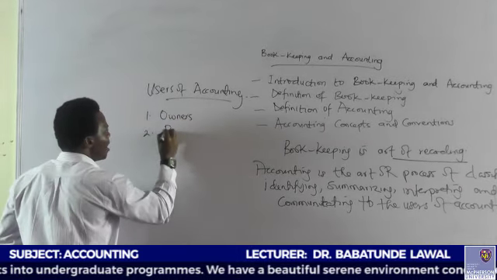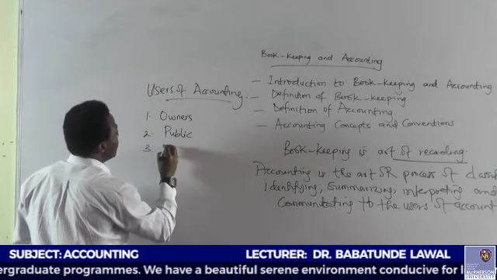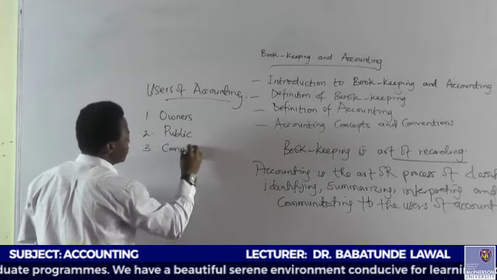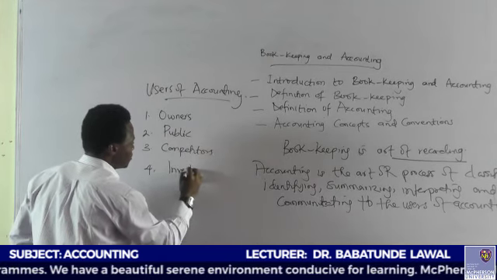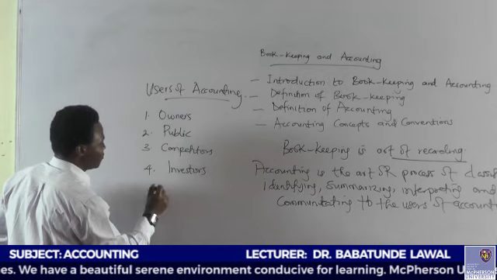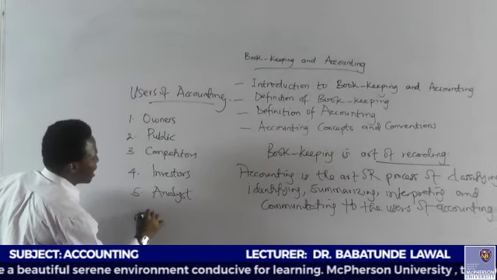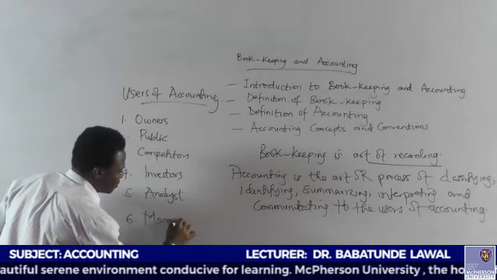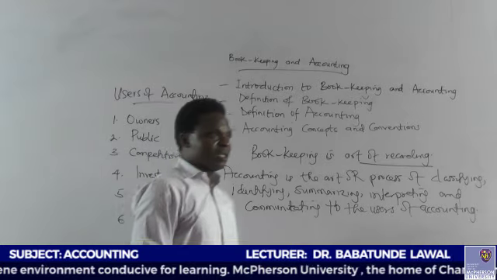Number two, we have the public. 3, we have competitors. 4, we have investors. 5, we have analysts. 6, we have management, etc. Why are they users of accounting information?